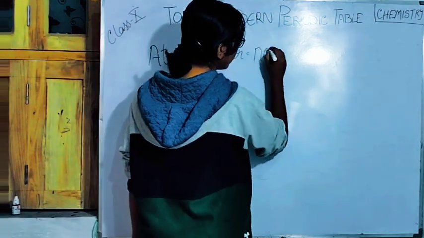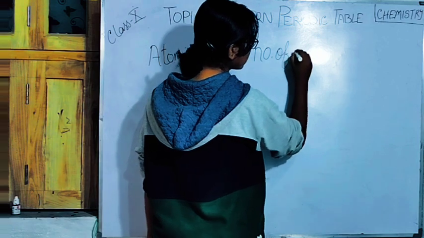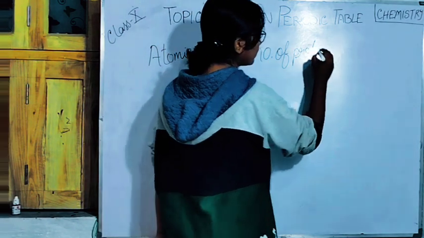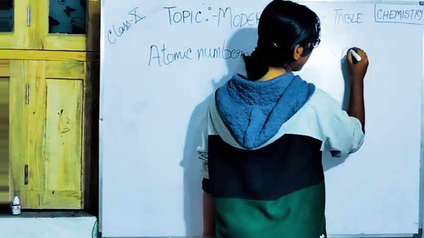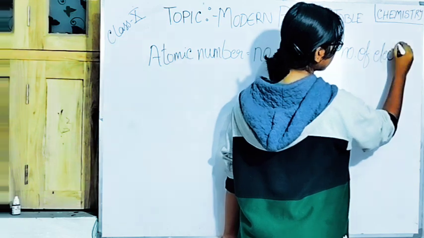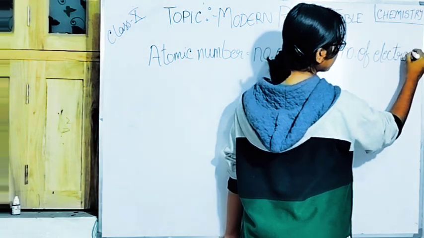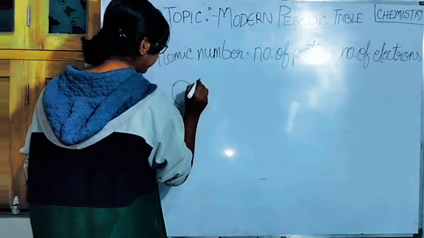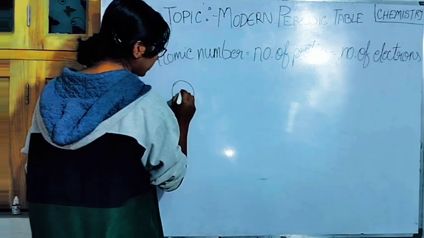Atomic number is equal to number of protons and number of electrons. Suppose in an atom, this is called the nucleus.